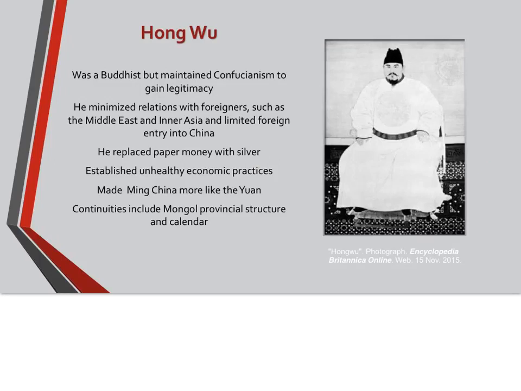So let's start by talking about Hong Wu, who established the Ming Dynasty. He was a Buddhist, but he maintained Confucian practices in order to gain legitimacy. He was very wary of foreigners, especially those from the Middle East and Inner Asia, and he limited foreign entry into China. He replaced paper money with silver. He established unhealthy economic practices of isolation that we've just discussed. He made Ming China more like the Yuan, but some continuities include the Mongol provincial structure as well as the calendar.